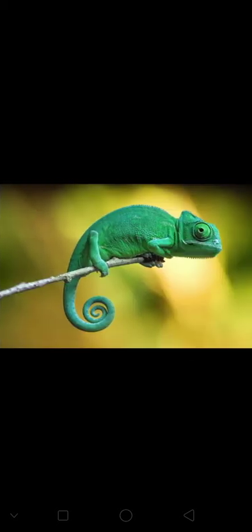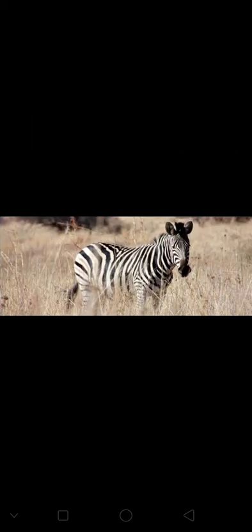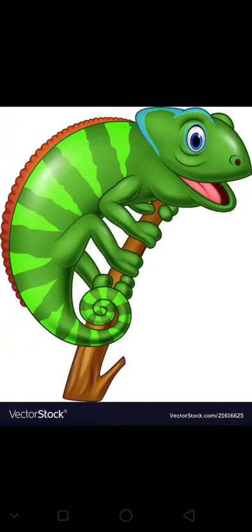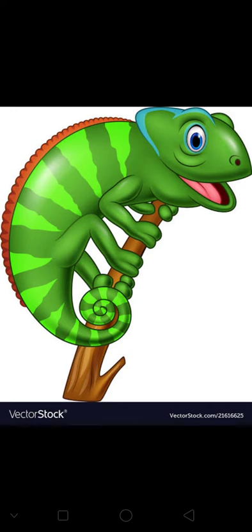This is a chameleon. We will discuss it right now. Zebra also has black and white stripes because it can survive in a forest which has bushes, dried up bushes. Now about the chameleon. Chameleon has a special feature or ability to change its body color to match the surroundings. Chameleon lives on trees which are green in color. That's why it can hide beneath the leaves and the branches of the tree. That's why it has green color.